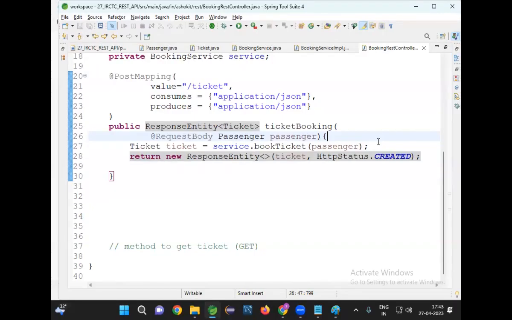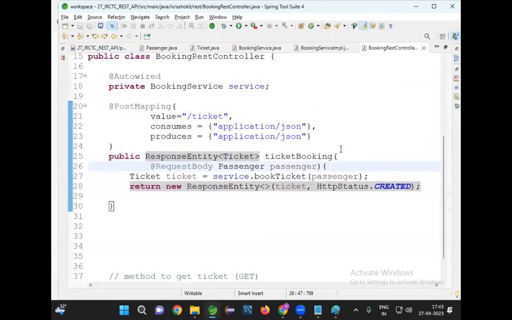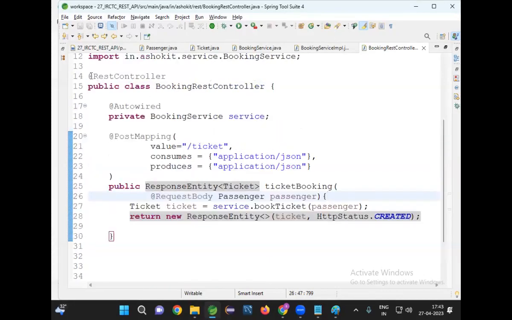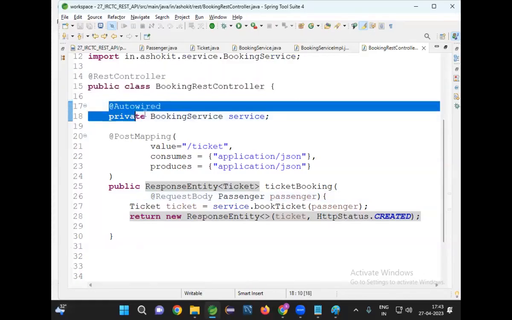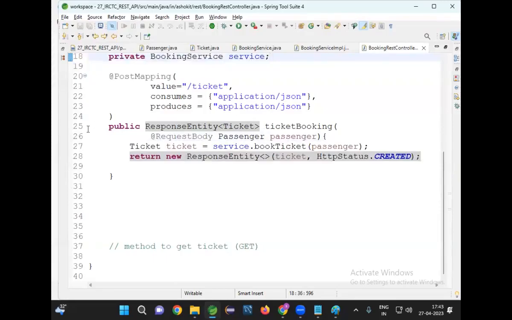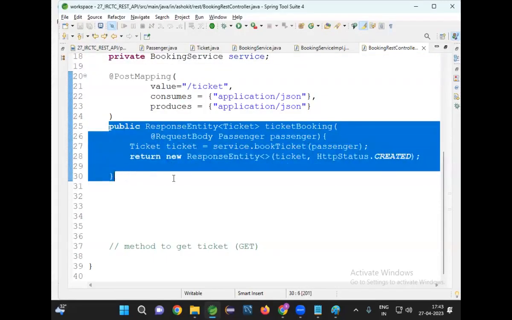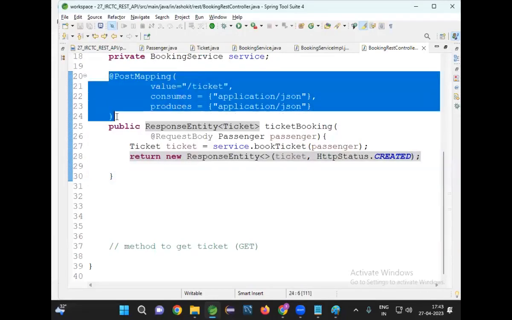So with this, one method is good. Look at this method. I have a REST controller. In that I'm injecting my service class, and I am writing one method. That method is responsible for booking the ticket. This method is bound to a POST request.